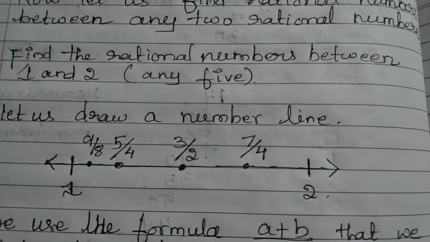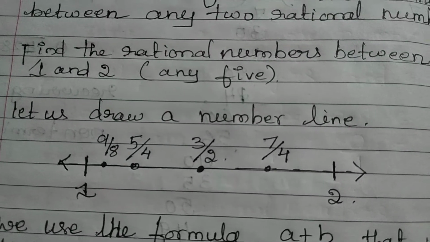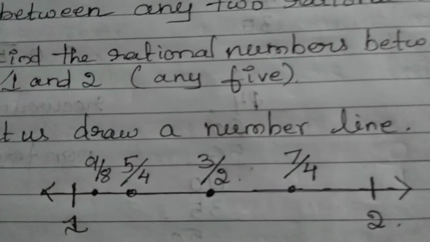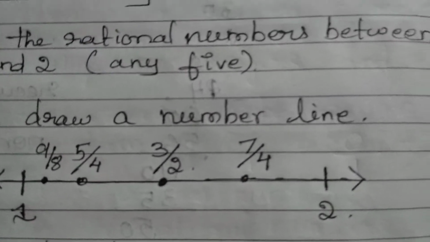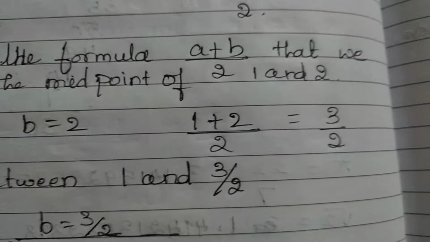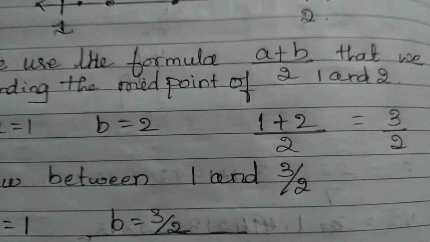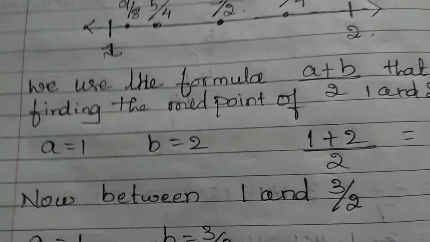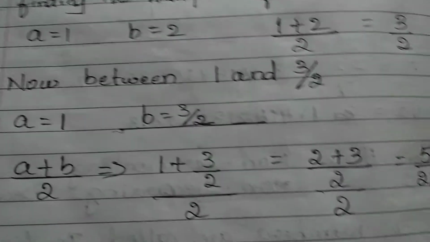First method is, see, this is how you can represent the rational numbers on the number line. You can see 1 and 2. Between 1 and 2 there are many rational numbers that we have found out. How are we finding them? We are finding the midpoint of 1 and 2. So the formula for finding a rational number is a plus b divided by 2. Use the formula. You know that a is equal to 1, b is equal to 2. So substitute a and b: 1 plus 2 divided by 2 means 3 by 2. So 3 by 2 is one of the rational numbers.